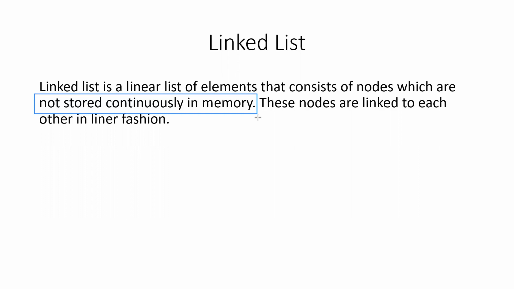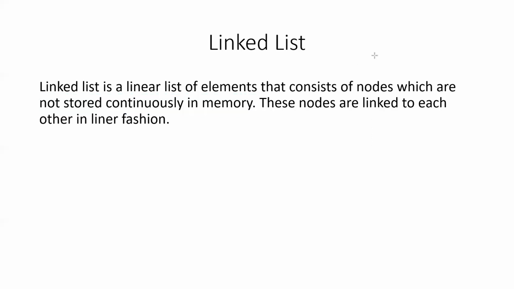As they are not stored continuously, the first member must have the knowledge of where the second member is stored in the memory. So this can be achieved with the help of pointers, self-referential pointers. A pointer as element of the first, as the member, can store the address of the next element, and the second element can store the address of the third element, and so on.